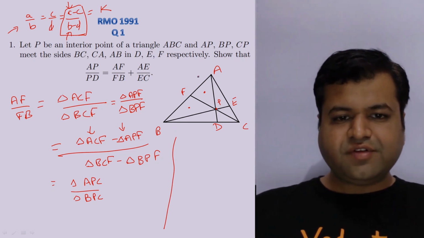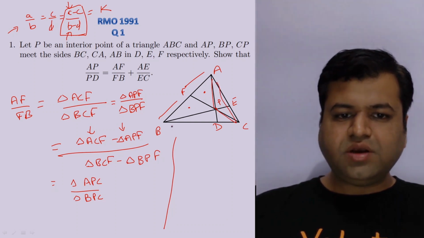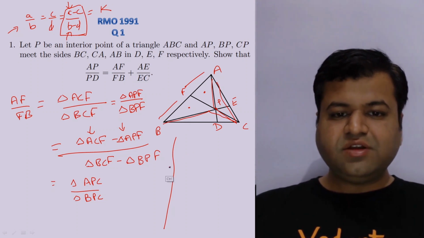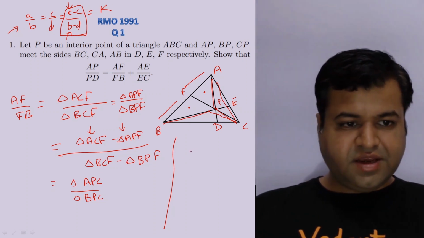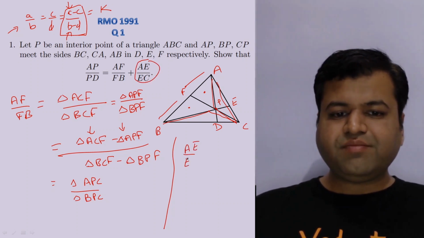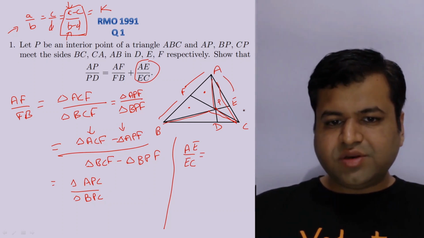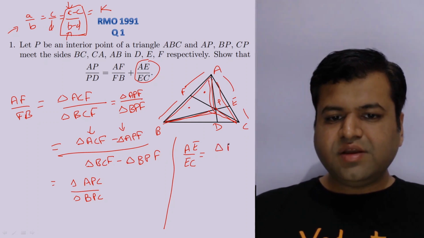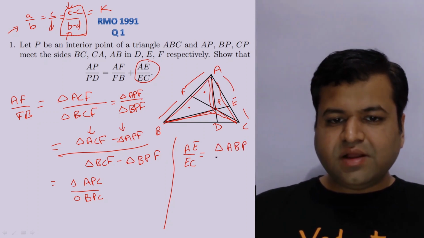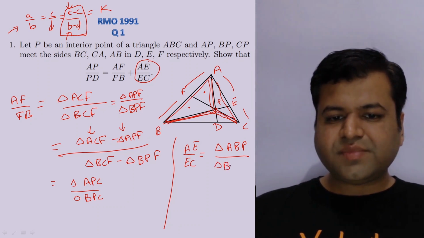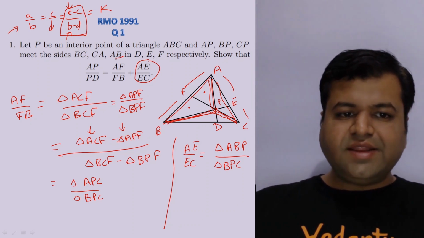So AF upon FB is nothing but this triangle upon this triangle. Similarly, by the same logic, we need AE upon EC. So AE upon EC will be equal to the area of triangle ABP upon the area of triangle BPC.